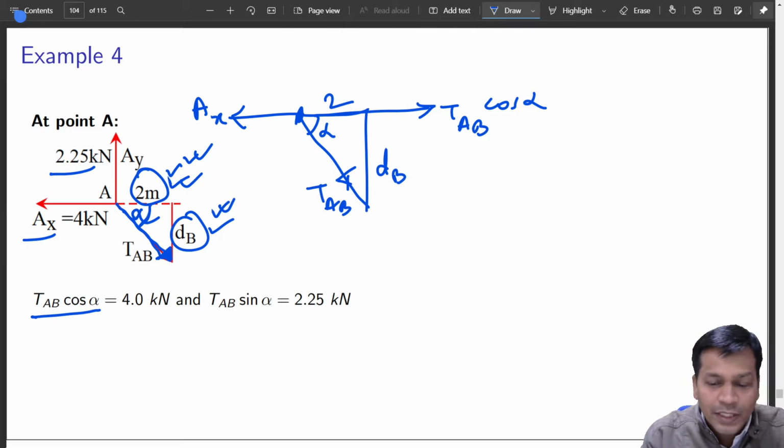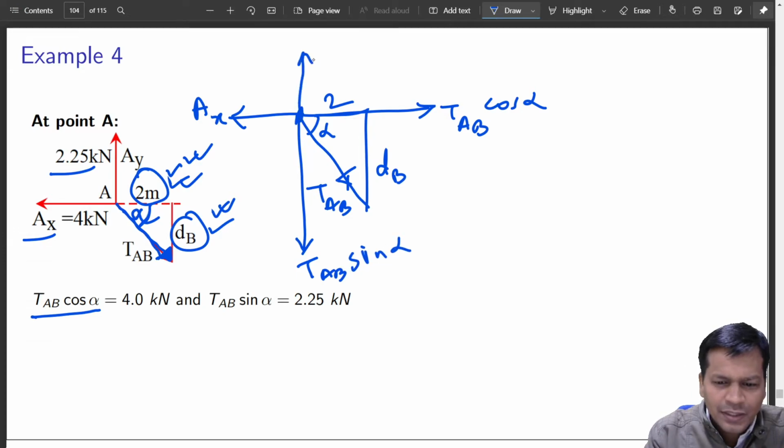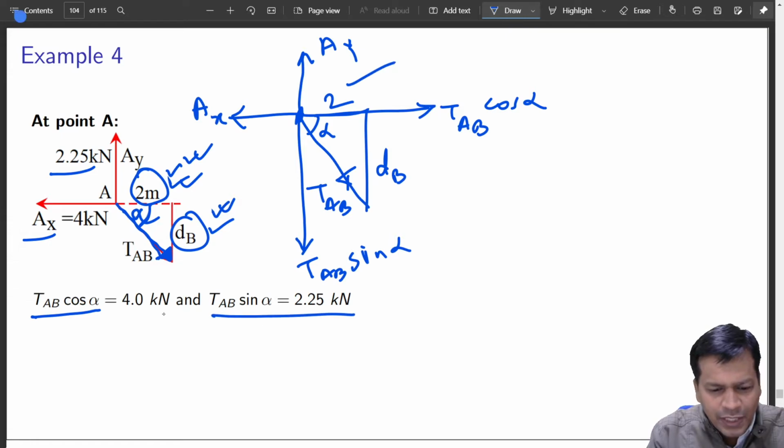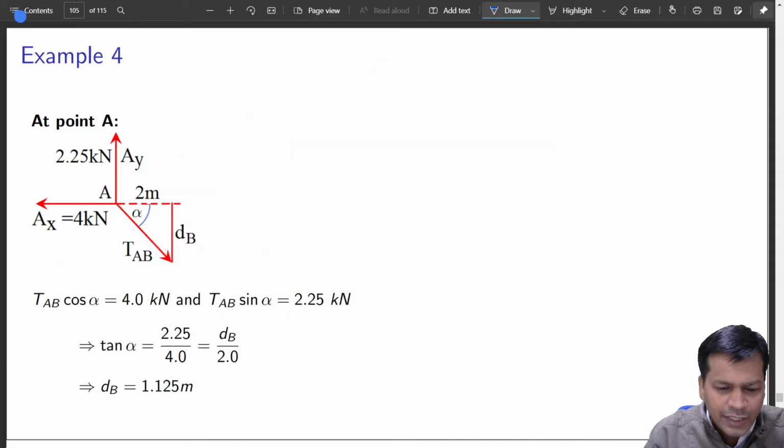Very good. Okay. Now T_AB sin alpha, if you take the other component, T_AB sin alpha should balance this A_Y, that is another one. So this and this is known. Okay, if you divide both of them, what you will get? You will get tan alpha is equal to 2.25 by 4.